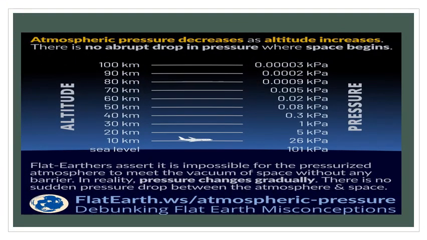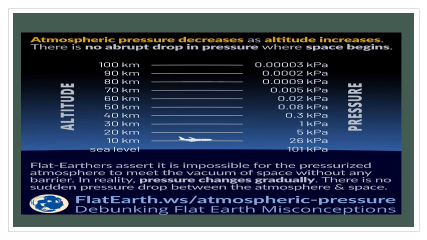Dear children, here is the evidence of how the altitude affects the atmospheric pressure. At the sea level, the atmospheric pressure is 101 kilopascal. At 10 kilometers height above the sea level, the pressure is 26 kilopascal. At 20 kilometers height, the pressure is 5 kilopascal.